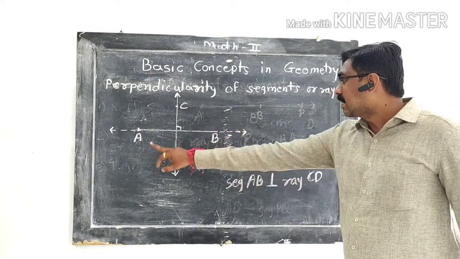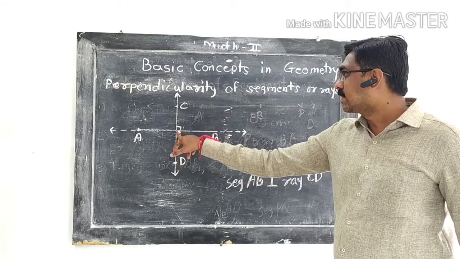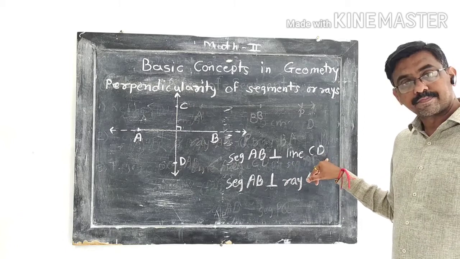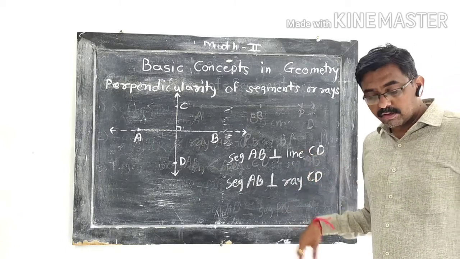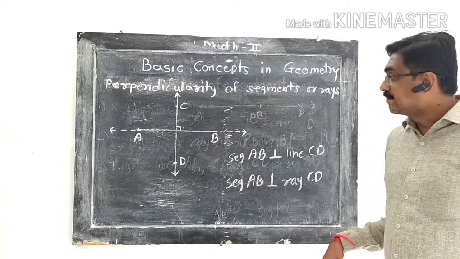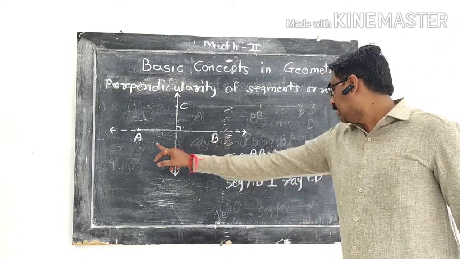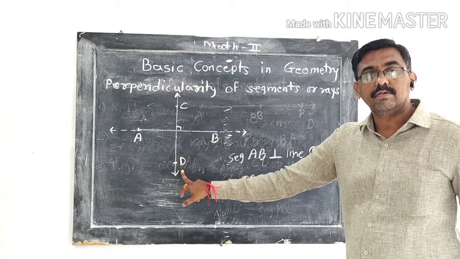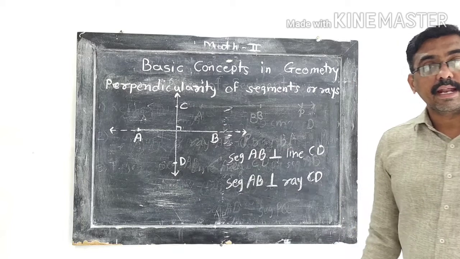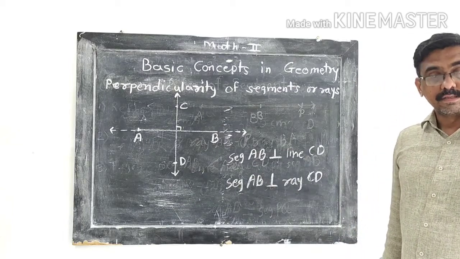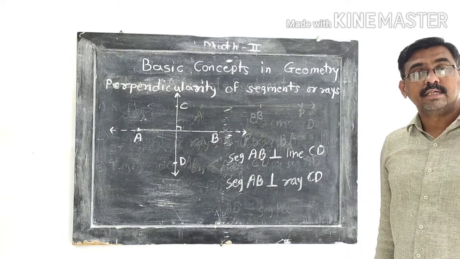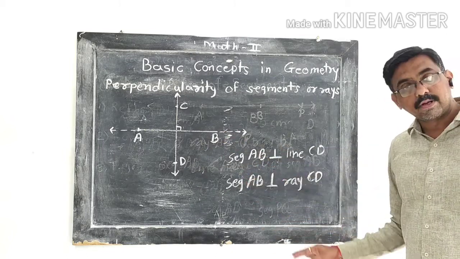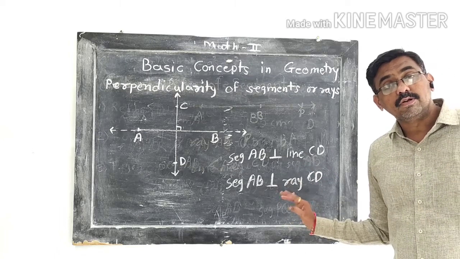Here the lines containing segment AB and segment CD are perpendicular to each other. That's why we can also say segment AB is perpendicular to line CD, segment AB is perpendicular to segment CD, and segment AB is perpendicular to ray CD. So if the lines containing segments or rays are perpendicular to each other, then we can say that the segments and rays are also perpendicular to each other.